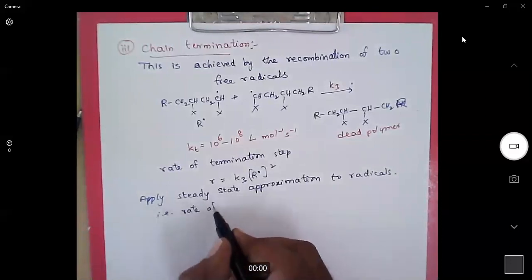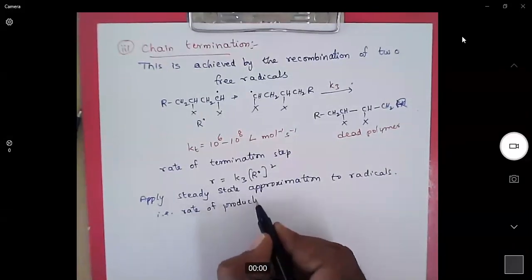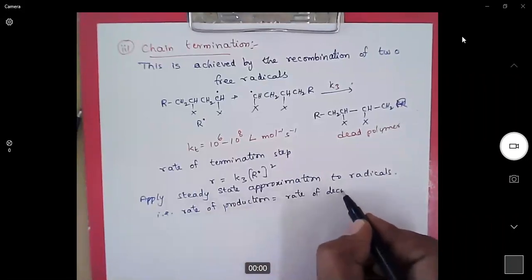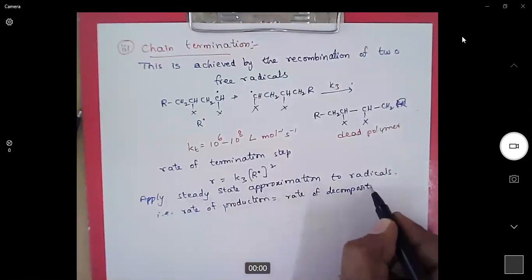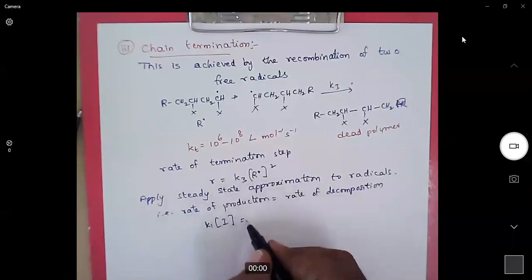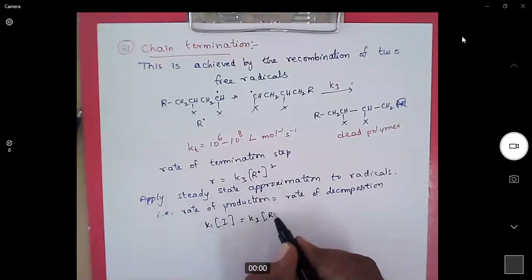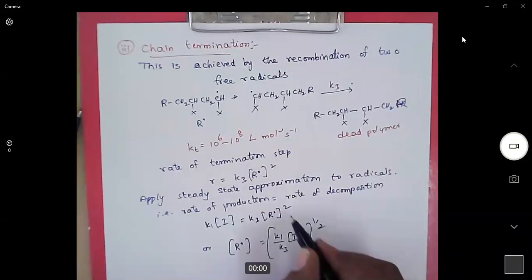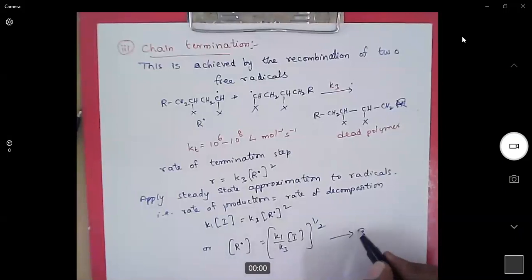That means rate of production is equal to rate of decomposition. What is the rate of production? Initiation step, so K1 into I. What is the rate of decomposition? Termination step, K3 into R radical whole square. From this we can get the concentration of radical: R radical equals K1 by K3 into I, whole power of half, because it is a square. So this is equation 3.